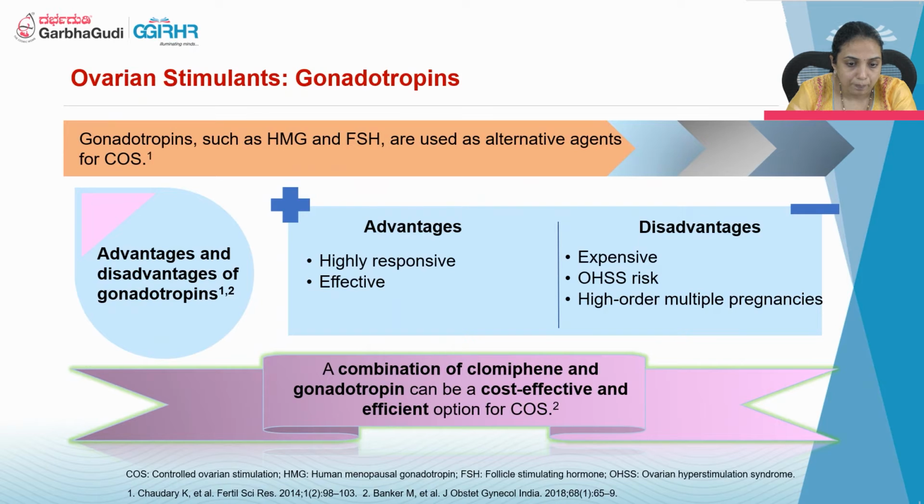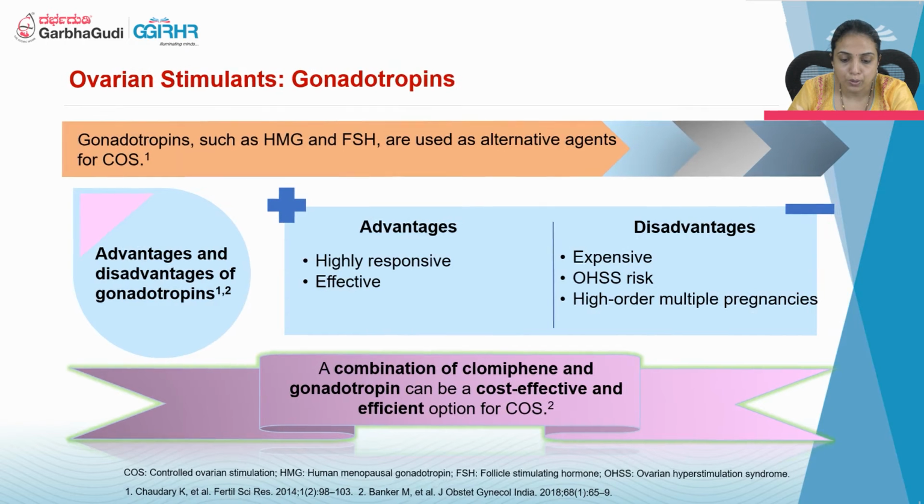Now coming to the use of gonadotropins. These are injections such as HMG and FSH used as an alternative for controlled ovarian stimulation. The advantage is that it is highly responsive and effective. The disadvantages are that the cost is more, so it is expensive, and multifollicular development can happen, which results in OHSS and high order multiple pregnancy. A combination of clomiphene and gonadotropin can be a cost effective option for controlled ovarian stimulation, or we can use letrozole with gonadotropin.